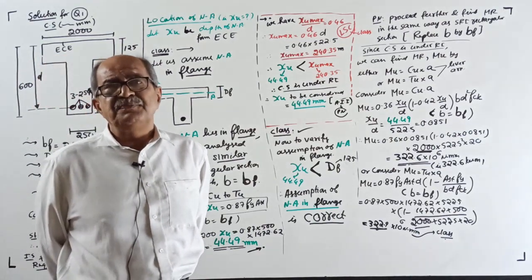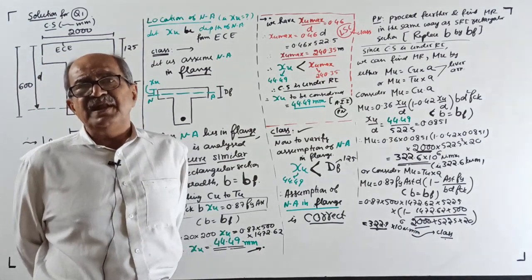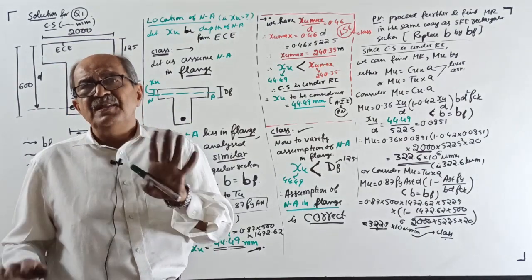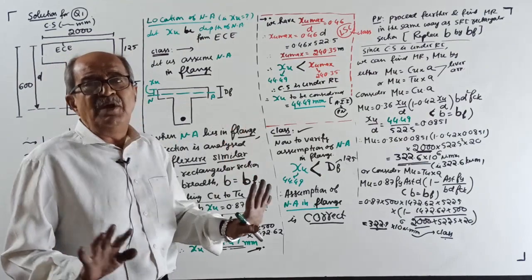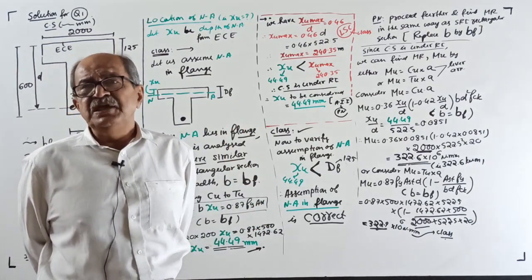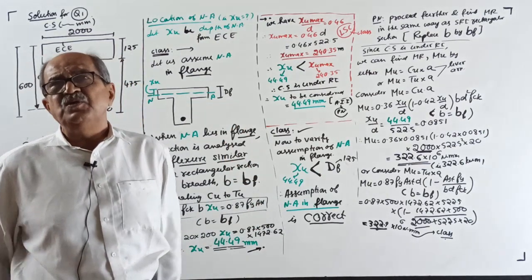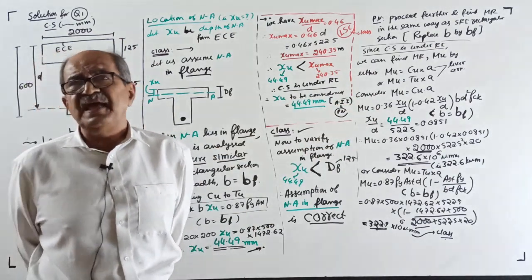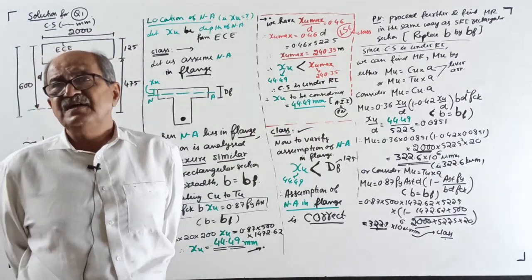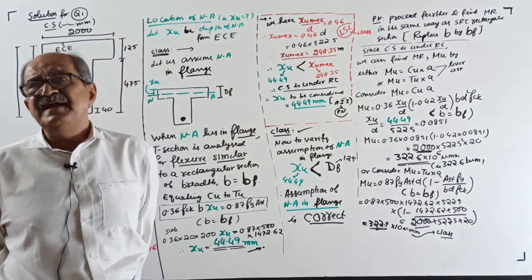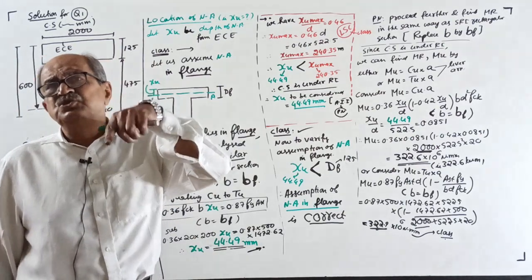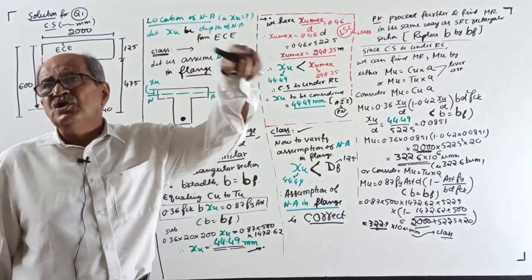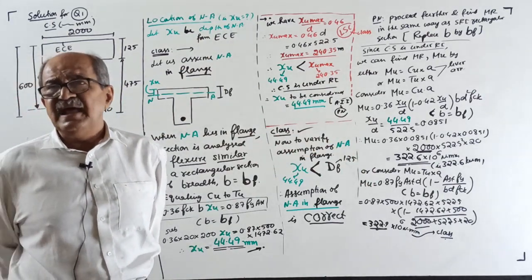When the neutral axis lies in the flange, the T section is analyzed similar to a rectangle section of width B equal to BF. I will tell this a little fast; when I solve the question, I will do it slowly. Equating CU to TU: 0.36 FCK into B into XU equal to 0.87 Fy into AST, replace B by BF. Substitute, get XU. Apply the limit state check. Compare XU with XU max. Decide XU to be continued. Compare XU with DF. If it comes within DF, the assumption is correct. Proceed further to find ultimate MR similar to a rectangle section.